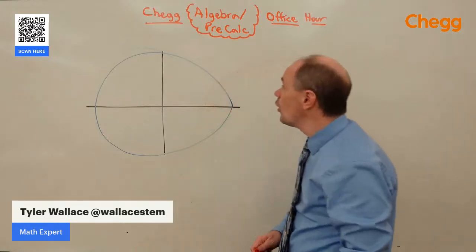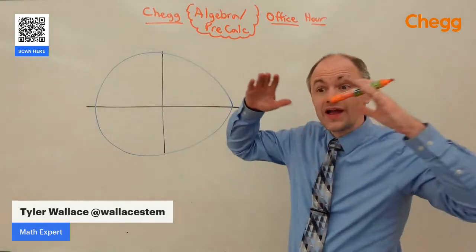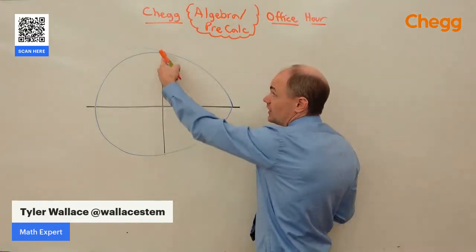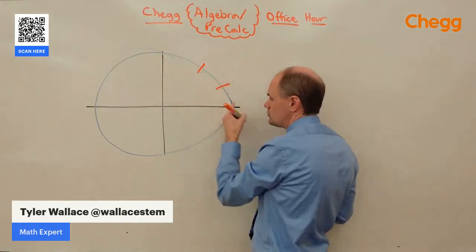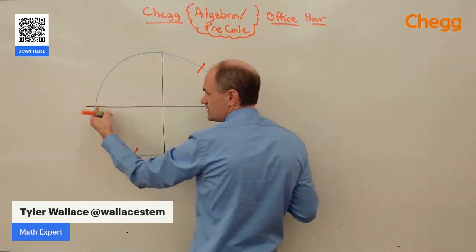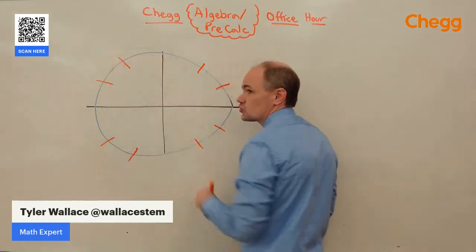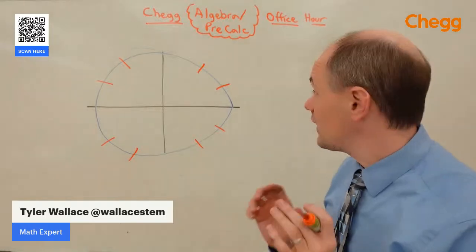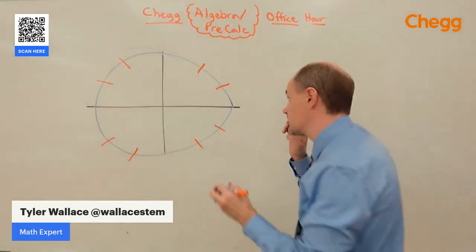What I think about first when I want to get my radians on the circle, for example, I think about a clock. A clock has noon, 1, 2, 3, 4, 5, 6, 7, 8, 9, 10, 11, 12, right? On the clock, we have all of the pi over 6s.